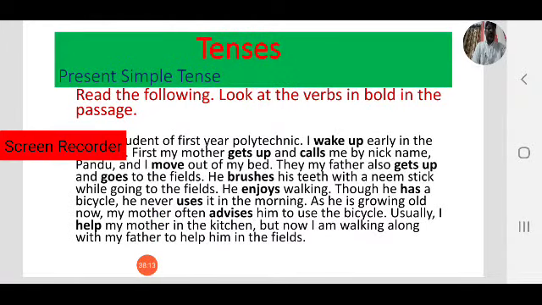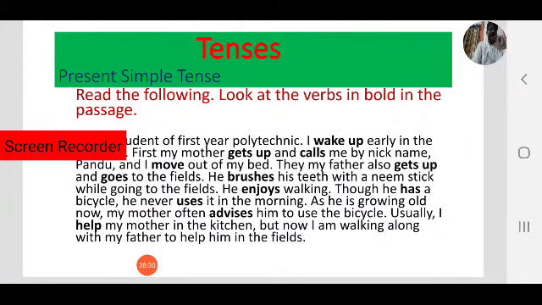This is all about tenses. Especially we focus on present simple tense. So read the following, look at the verbs in bold in the passage.